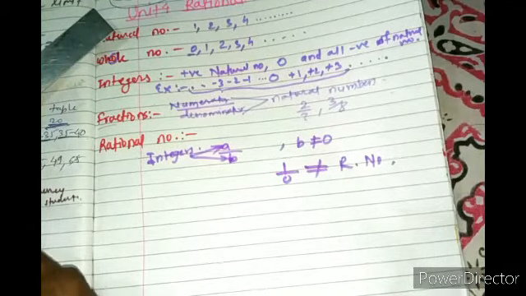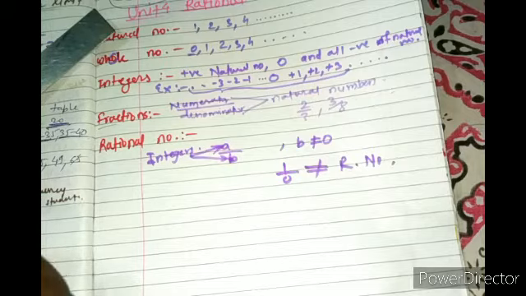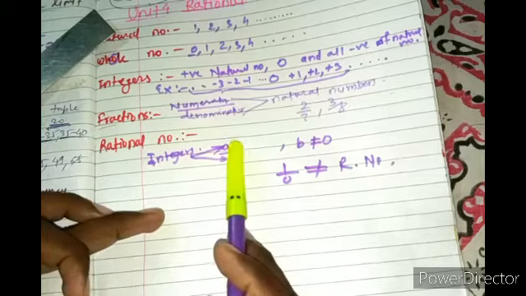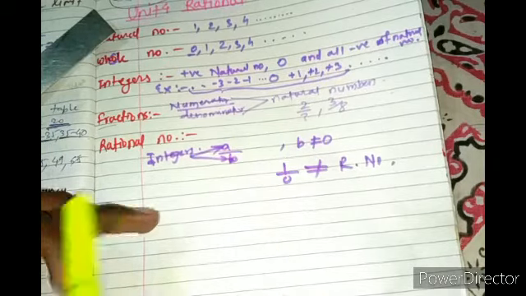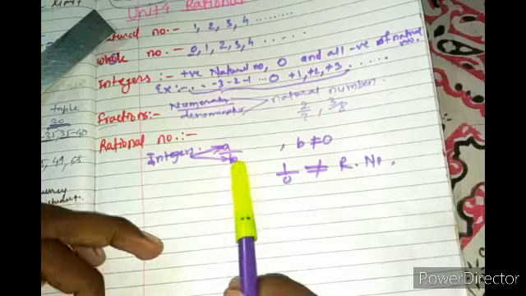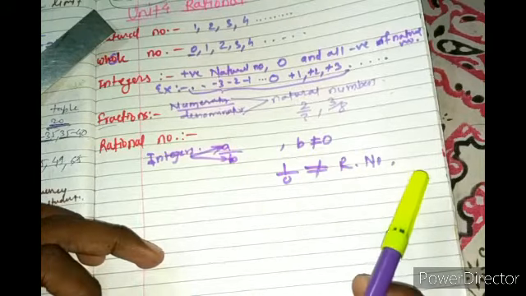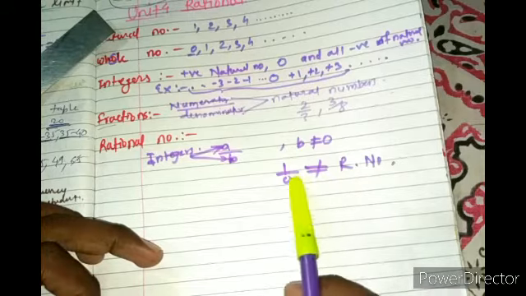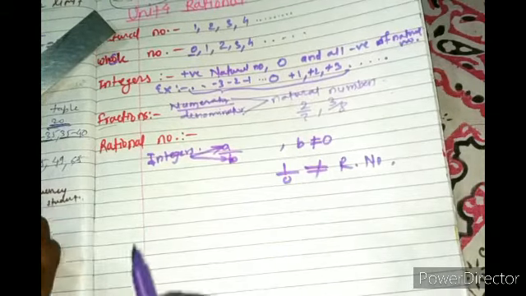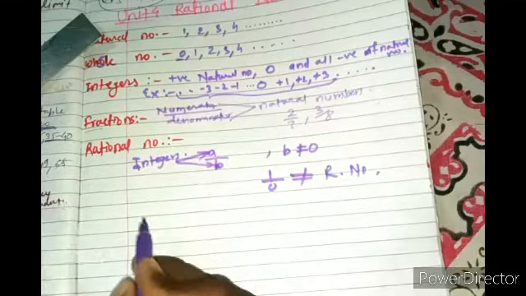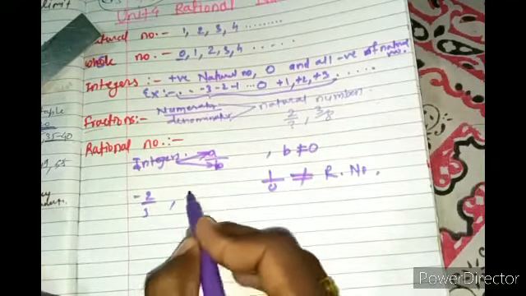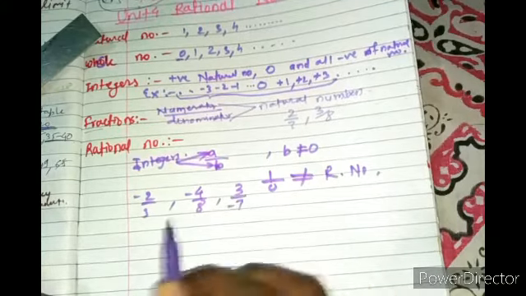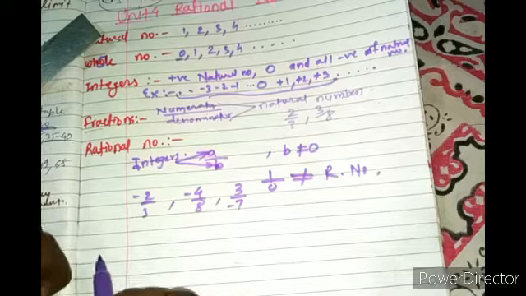So it is very clear, a rational number is that number which has the p by q form, where p and q, a and b, are integers in which b is not equal to 0, right? So 1 by 0 is not a rational number because 0 is at the denominator. There are so many examples you can take: minus 2 by 3, minus 4 by 8, 3 by minus 7, right? So all are rational numbers.